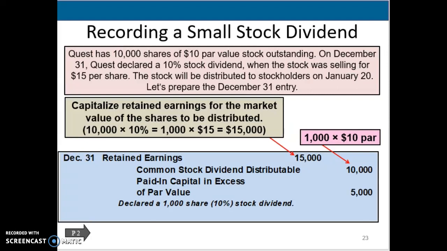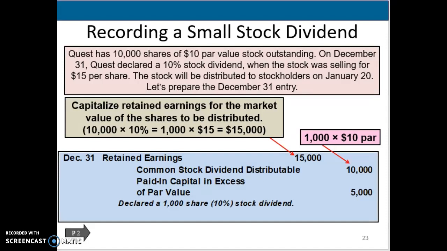Since the market price of Quest stock on December 31st is $15 per share, this small stock dividend declaration is recorded like this. We're taking that 10,000 shares times 10% to figure out how many shares of stock we're issuing, and that comes out to 1,000. We use that market price, $15 per share, and we're distributing $15,000 worth of common stock. So that's the amount that's debited for retained earnings.